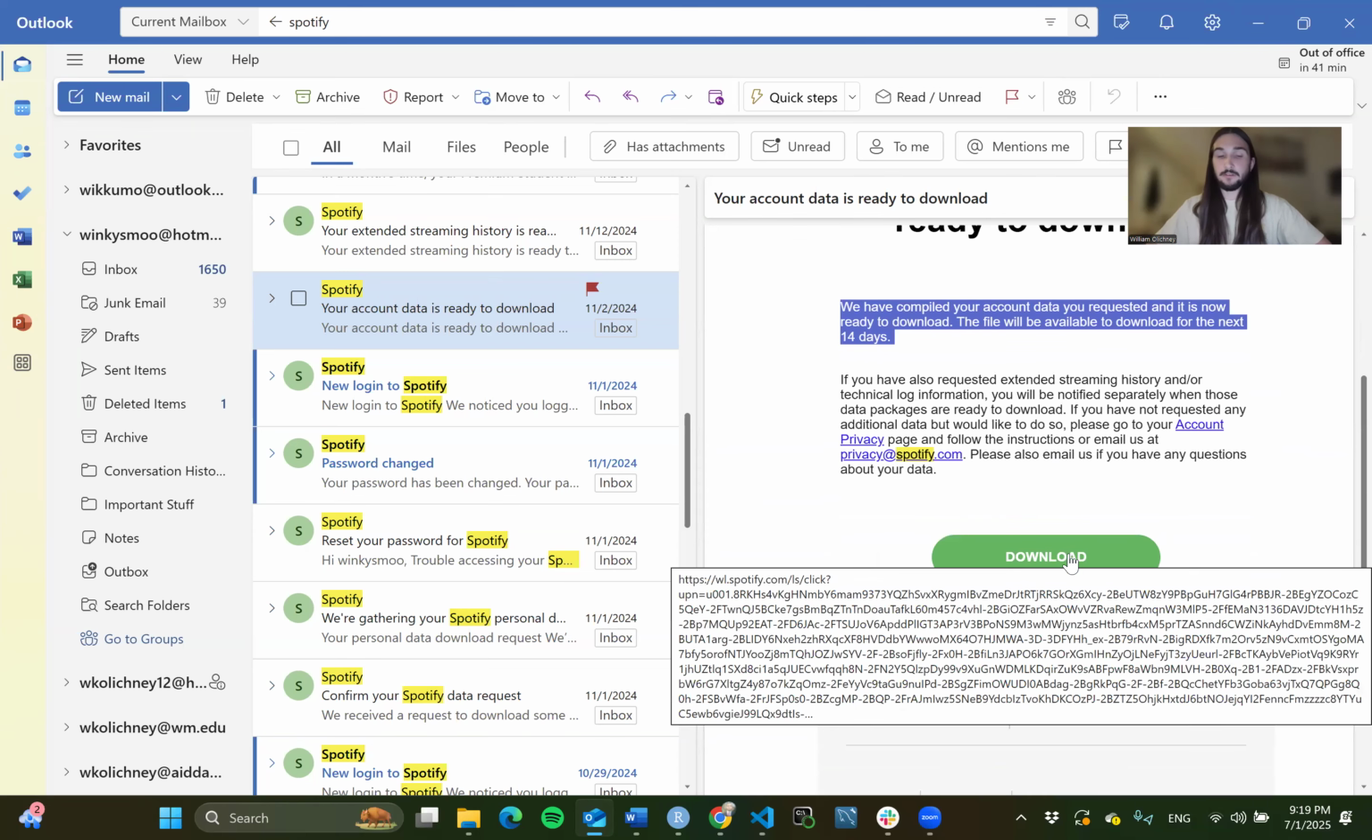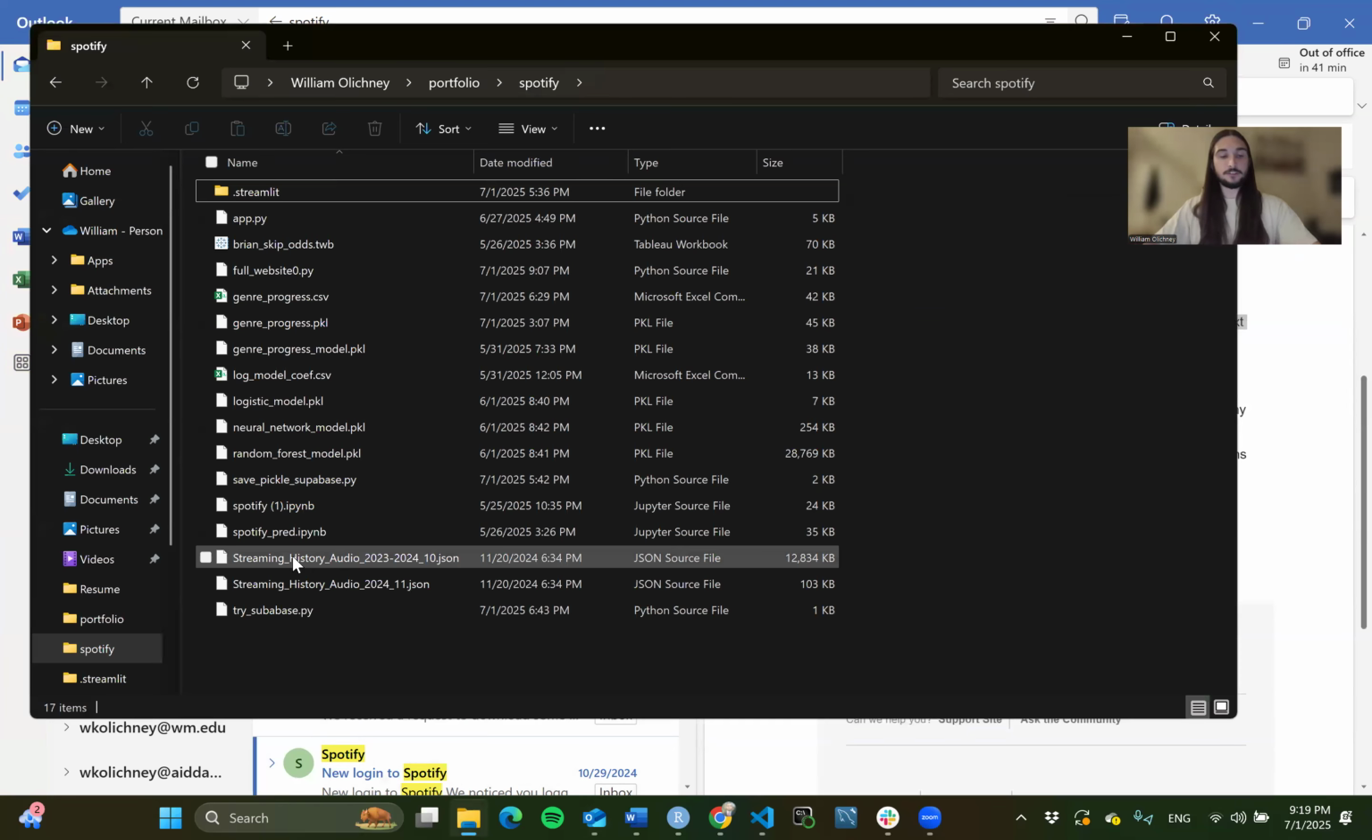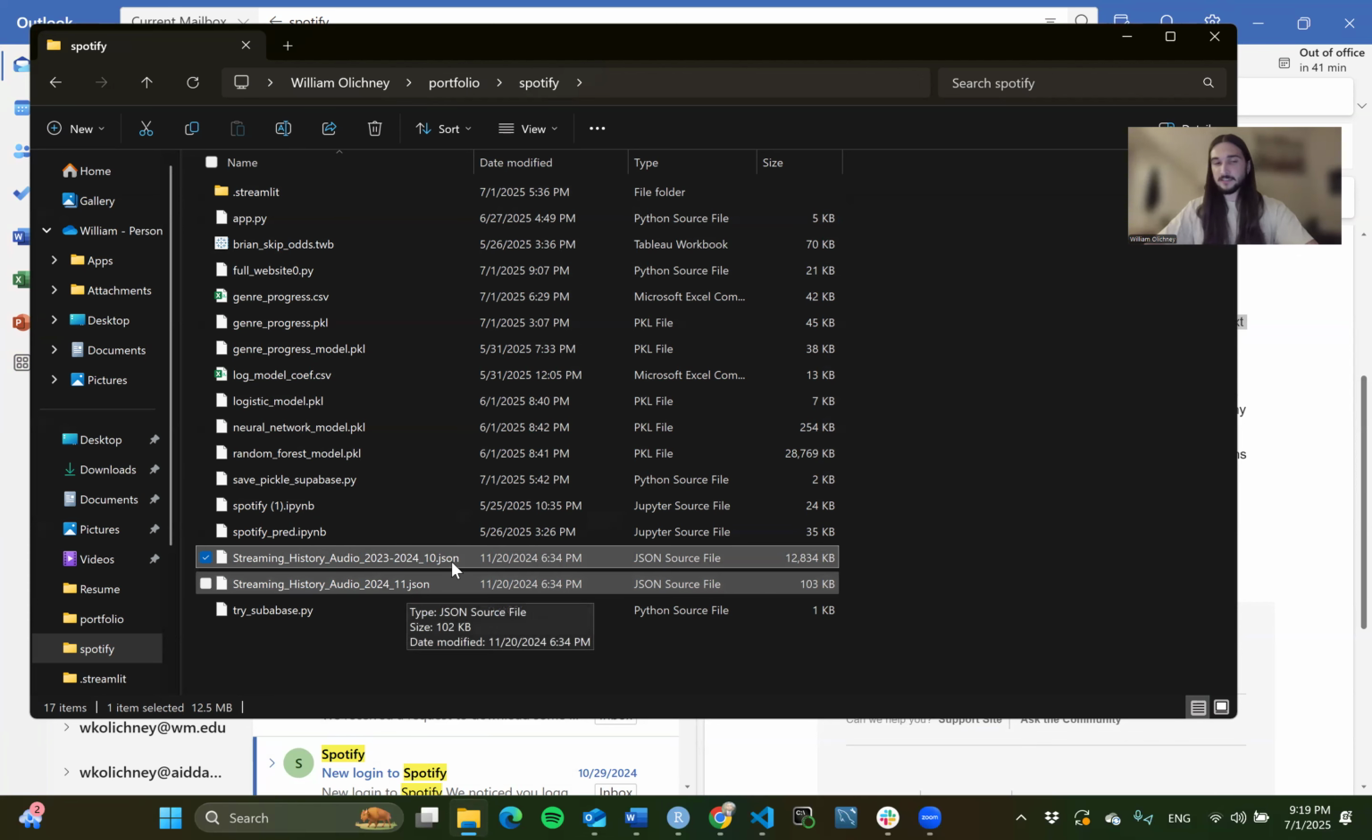You're going to hit download. It's going to give you a zip file. And within that zip file are going to be files called streaming history audio 2023, 2024, all the years, as well as the number of files. So I had 11 files in there. For the purpose of this, we're only going to use these two. My website isn't going to really be able to handle all of your music data. It's a lot, and Spotify will kind of slap you on the wrist if you request too much data.